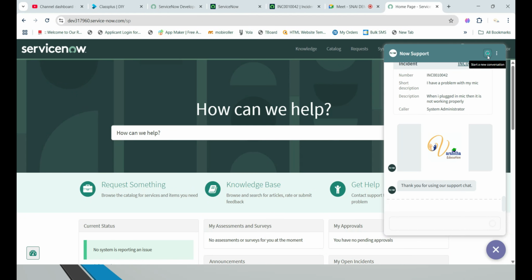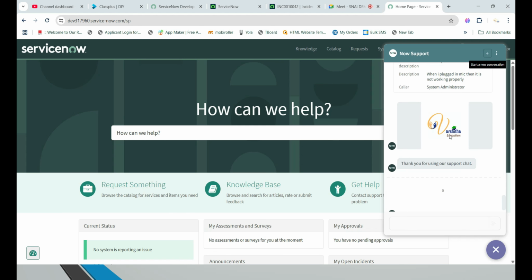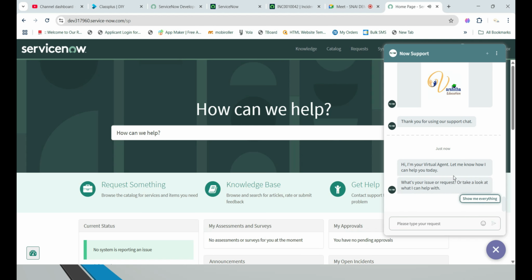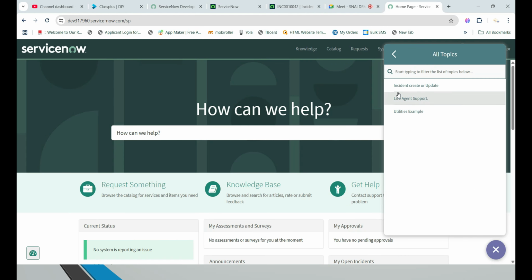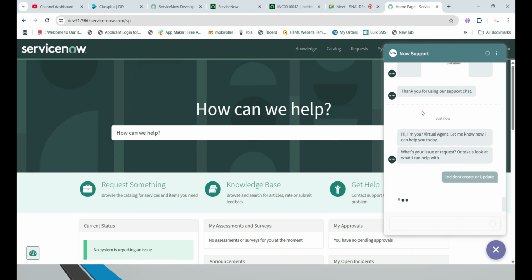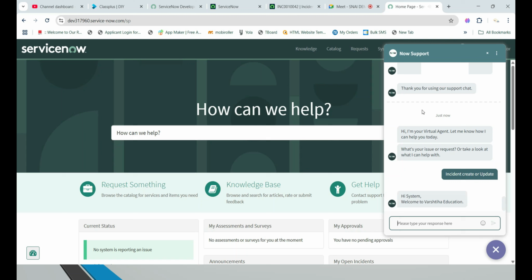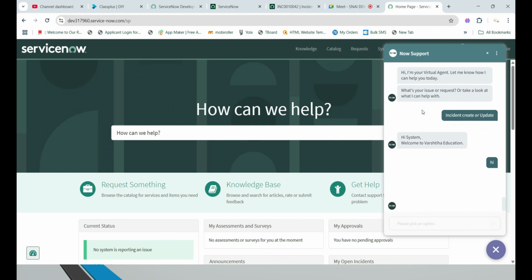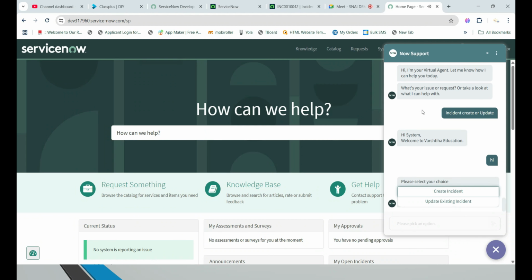So I want to add one more conversation in this area only. I need to check it, so show me everything that is there. For example, in incident creator update, I need to update one ticket's information. How to update it? Simple. Again it will ask, hi, welcome to Varshitha Education. Okay, so I gave that hi reply. Now please select your choice.